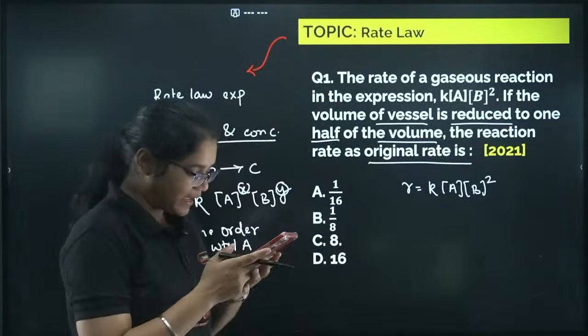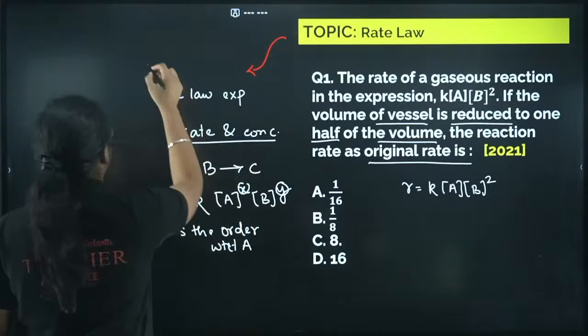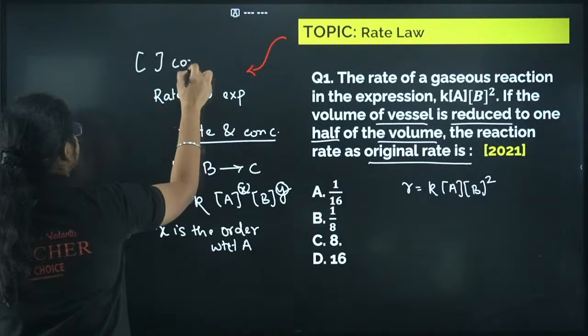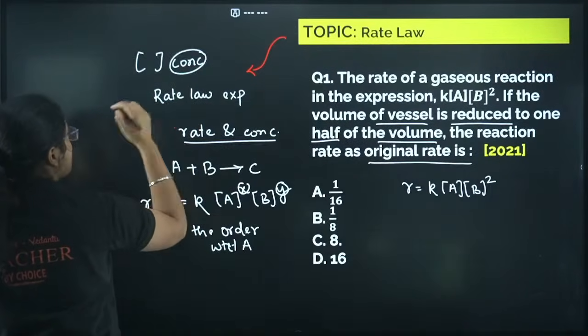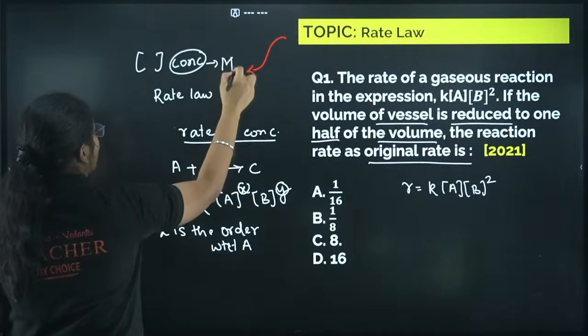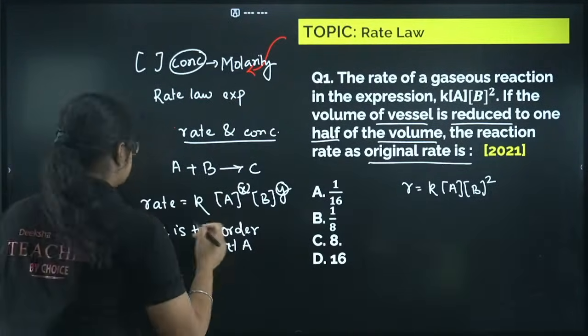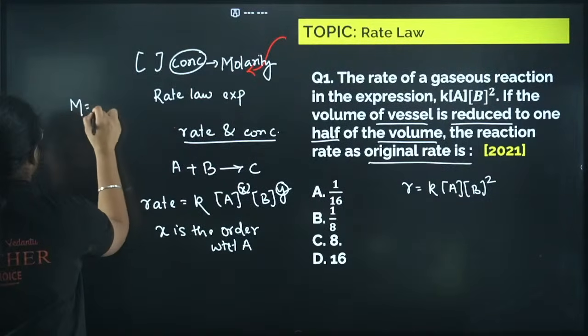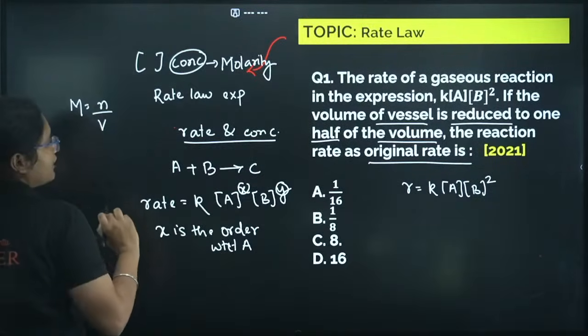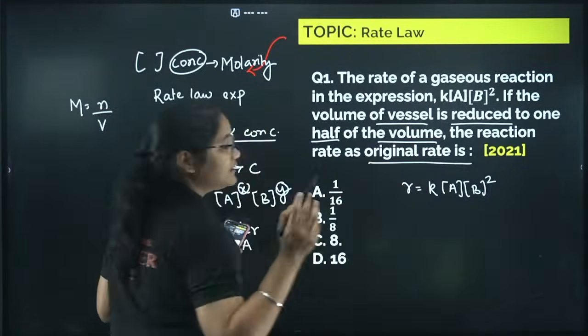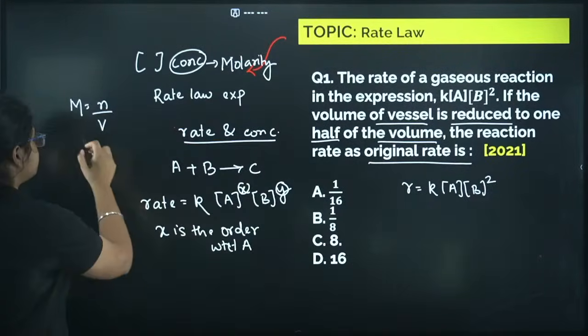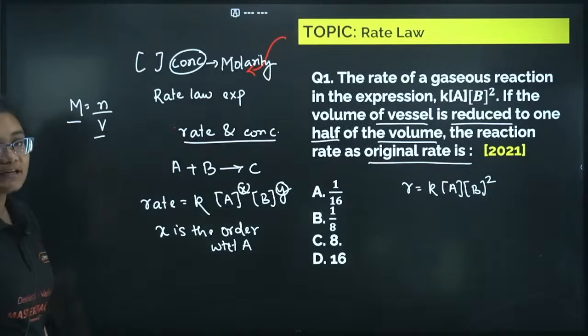So the square bracket is nothing but concentration, right? Concentration is actually molarity. We all have studied the formula of molarity, right? Molarity is equal to number of moles by volume. Now, in the question, it is saying that the volume is reduced. So now just see, molarity and volume are inversely proportional.